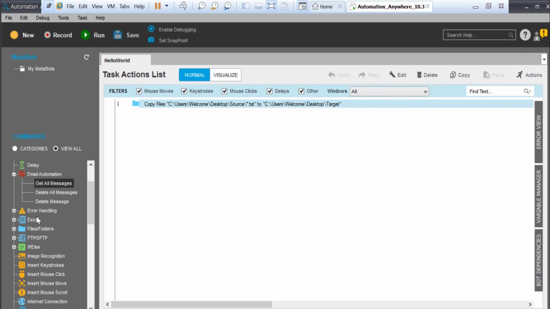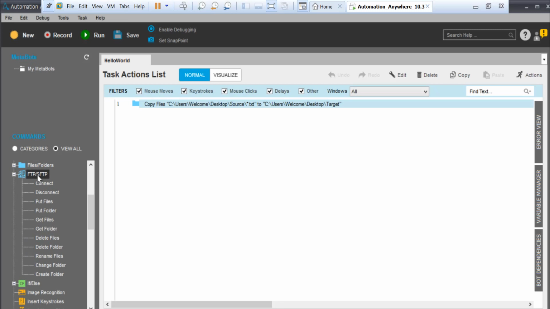Now error handling and Excel sheet, you can talk to any Excel sheet. You can open any of the Excel sheets and do whatever you want. Like open an Excel sheet, activate, get cell, set cell. Get cell means reading a particular value, set cell means writing a value, or find, replace, stuff like that. And then files and folders, we have seen a demonstration of copy, and if you know what copy is, then you can guess what rename, delete, zip, all this stuff could mean. It's very easy, right?